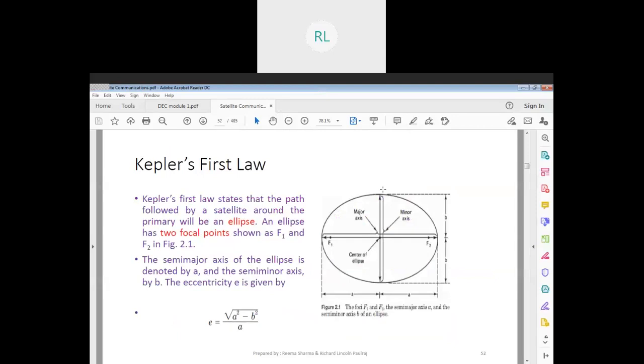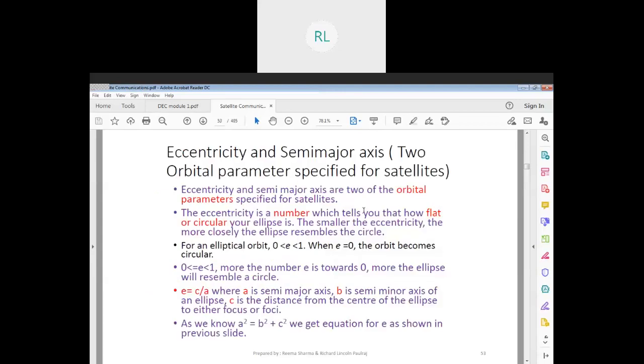Eccentricity and semi-major axis are two of the orbital parameters specified for satellites. So you will need the value of A and the value of B, which is nothing but your semi-major axis, and you will also need the value of your semi-minor axis. Using this, you will calculate the value of E. So E is basically used for determining how the path is.